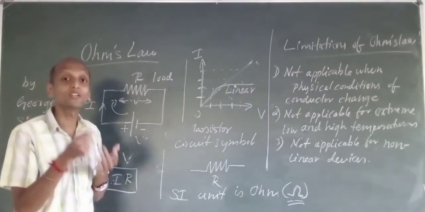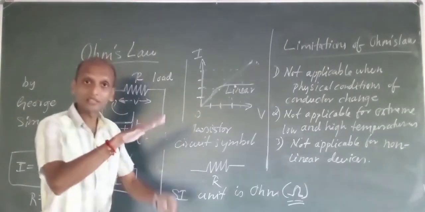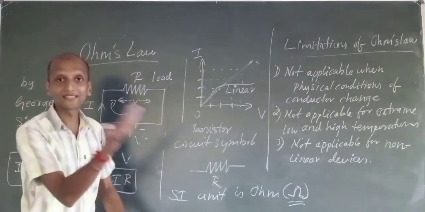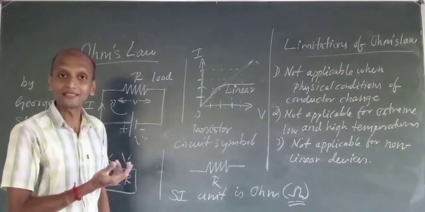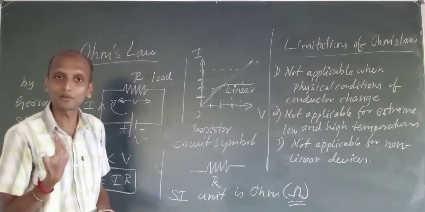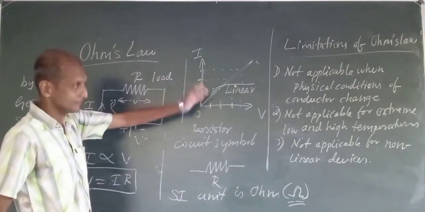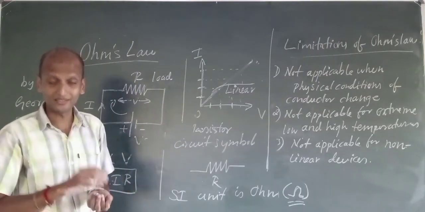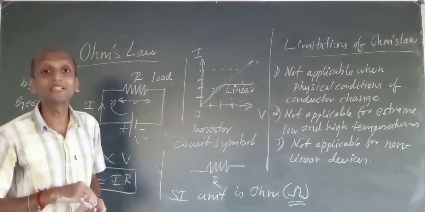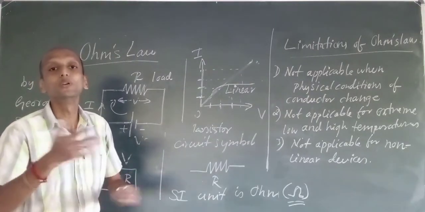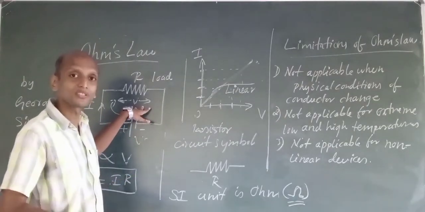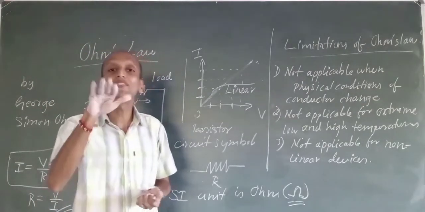Physical conditions are the conditions at that particular place. If I have made this circuit here in this room, physical conditions mean temperature, humidity, moisture, these things will come into the picture. If the physical conditions around the circuit are not changing too much, they should be constant, having a fixed value.